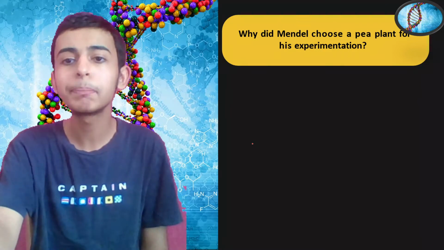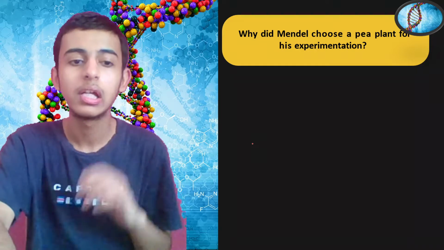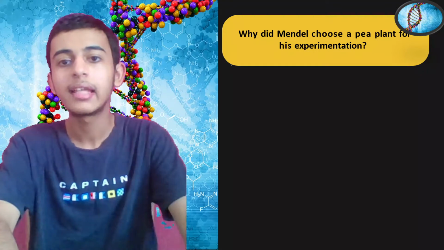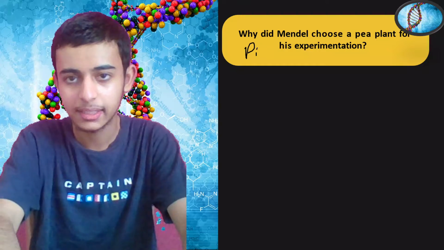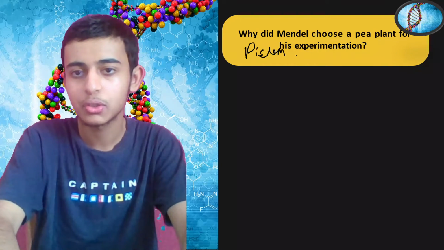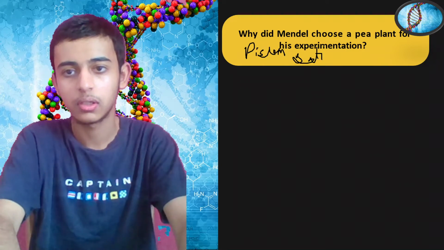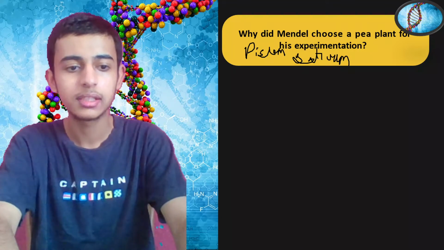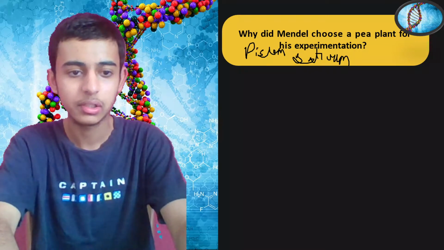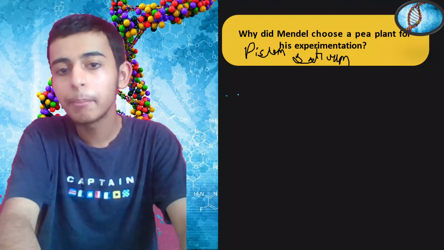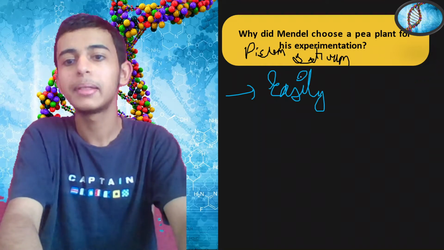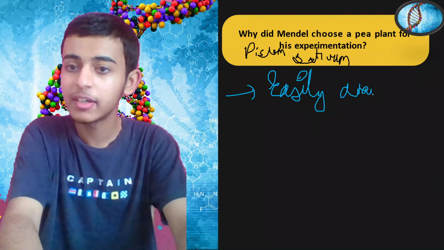Why did Mendel choose a pea plant for his experimentation? I'll be giving you 3 points. I talked about this also, why he chose Pisum sativum, in a short, if you would have watched. Let me list a few reasons for you. Okay, blue. Number one, it was easily available. Pea plants are easily available everywhere.